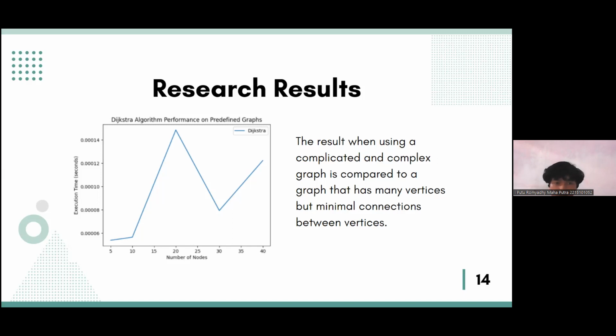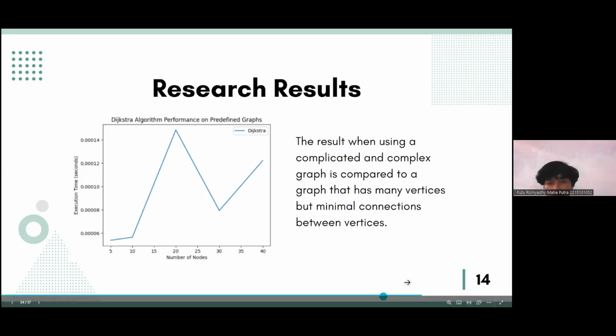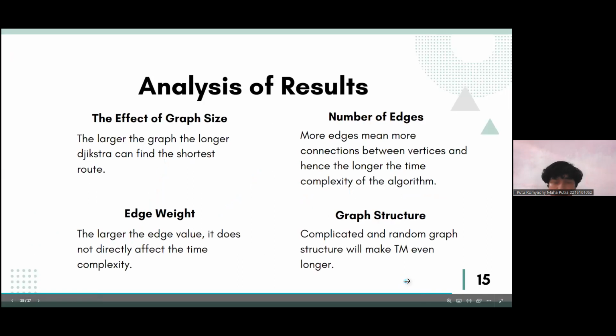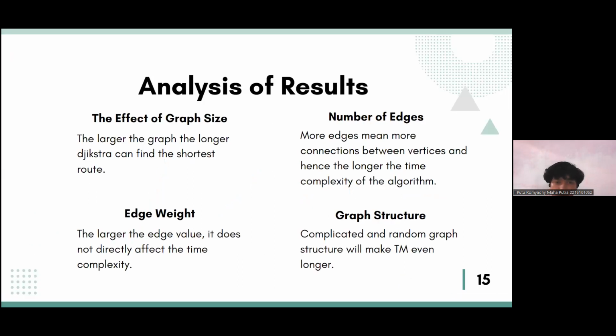So this has a high complexity, compared to the graphs with bigger vertex counts but small connections between vertices. So next, we can analyze the results for the time complexity of the Dijkstra algorithm.